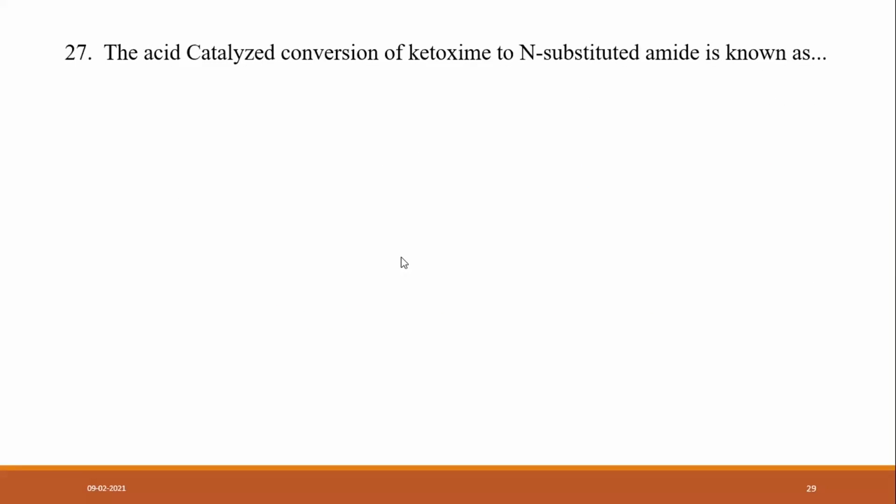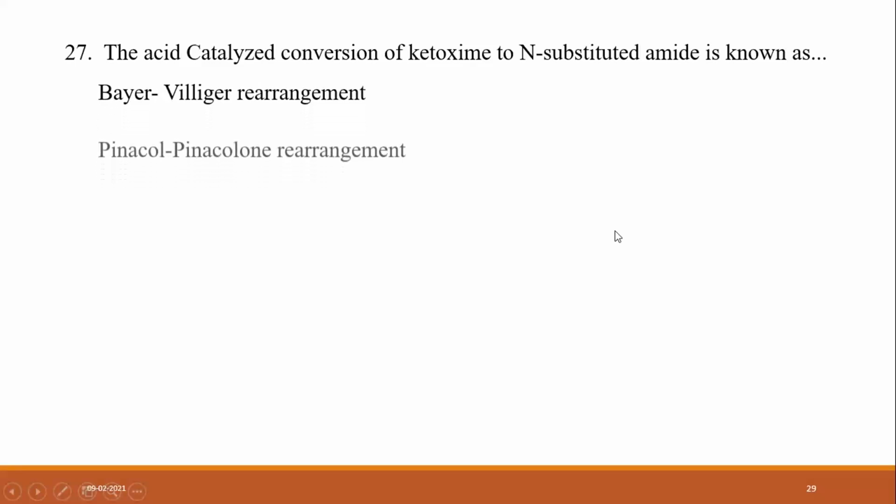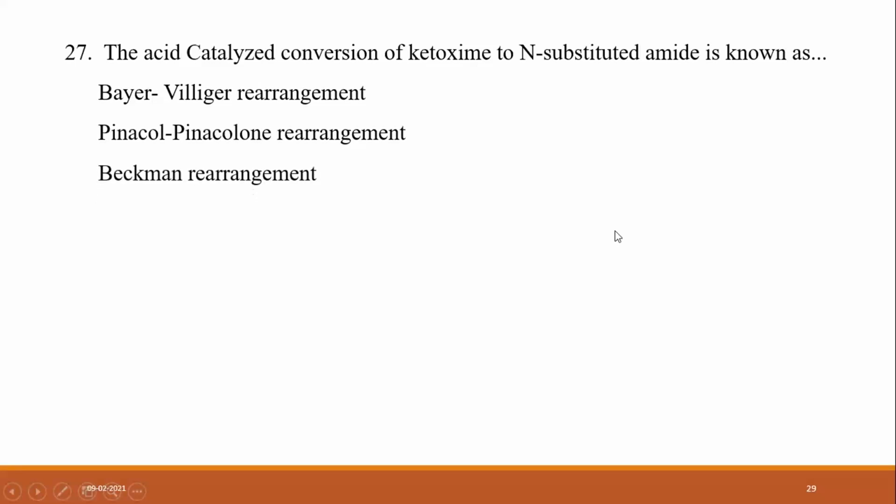Another question: the acid catalyzed conversion of a ketoxime to an N-substituted amide is known as, anyone? Yes, very good, Beckmann. The options are Baeyer-Villiger, pinacol-pinacolone, Beckmann, and benzilic acid rearrangement.